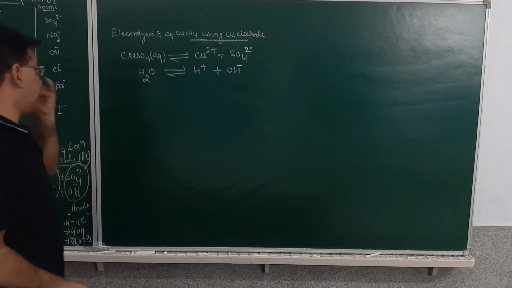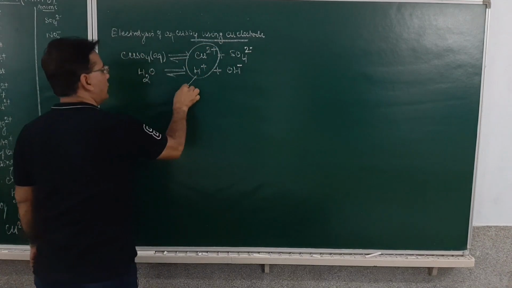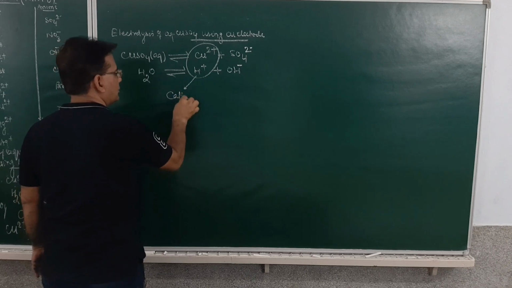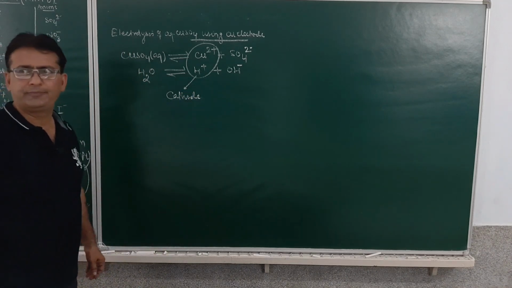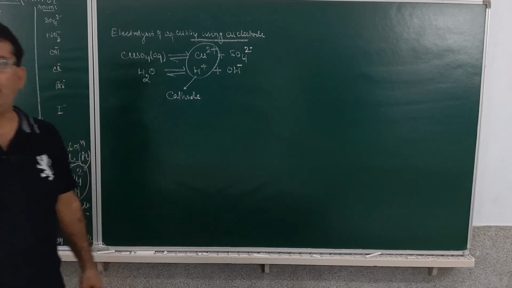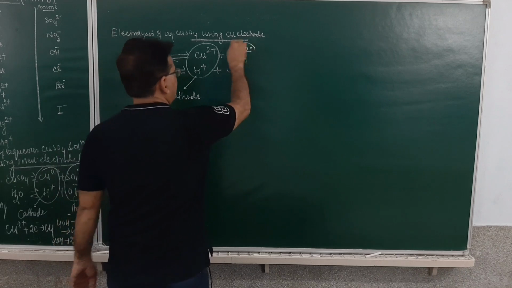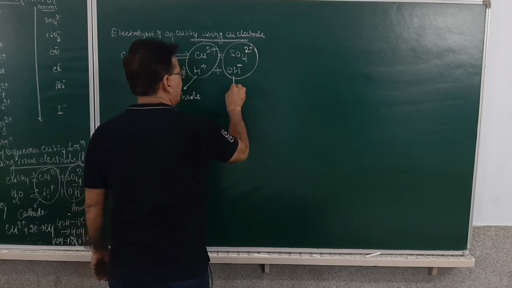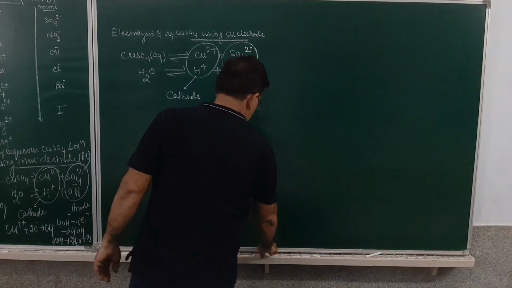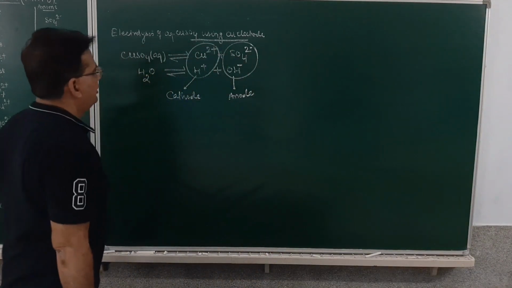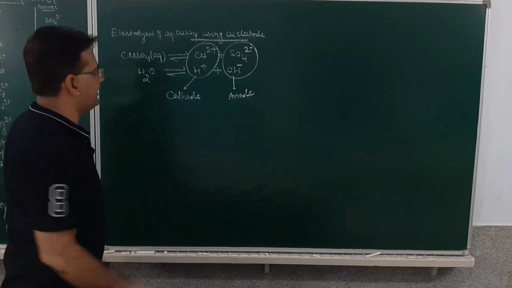Now this copper ion and the hydrogen ion, they both will migrate towards cathode. And sulfate and hydroxyl ion will migrate towards the anode. Am I clear? Now between copper ion and the hydrogen ion, which requires lesser energy for deposition? Copper ion.